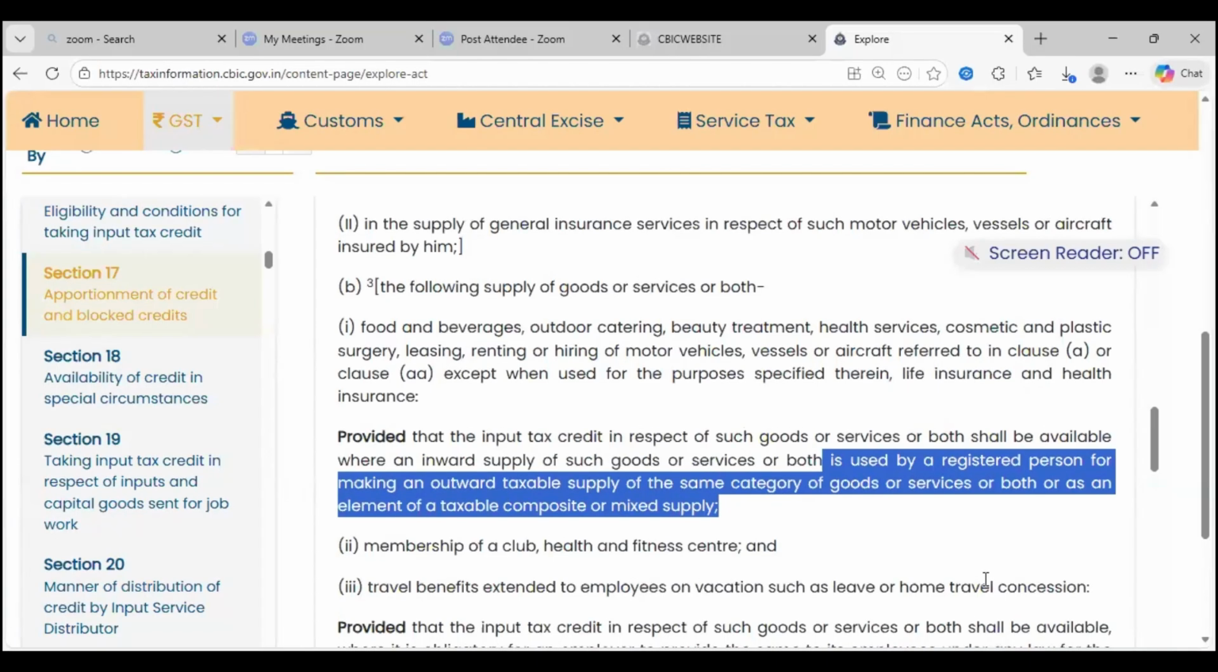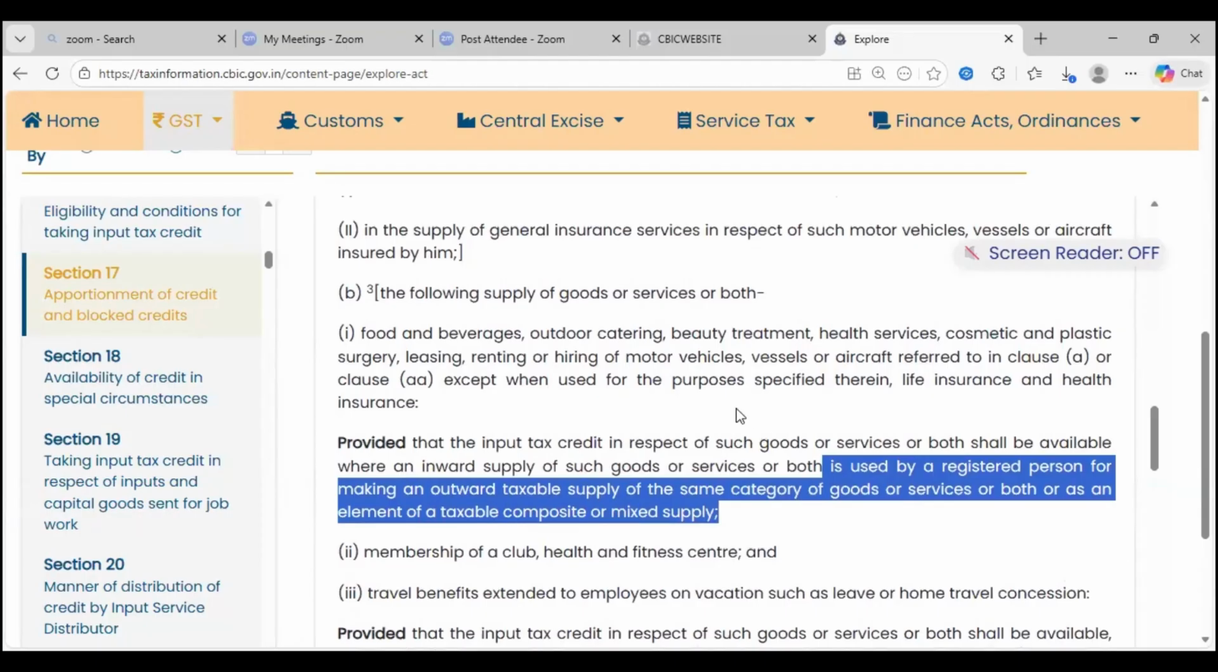Now, say I am a company and I use leasing or renting for pickup and drop of employees, like Shiv was asking. Let's say I have a factory 60 kilometers away from the city, and my managing director and key employees have to travel. So I hire a four-wheeler used for pickup and drop. Answer is no. Here they say this should have been used for making outward supply. So for my employees' pickup and drop, I cannot take input tax credit. But if I use it for billing to my client, then I can take the input tax credit.